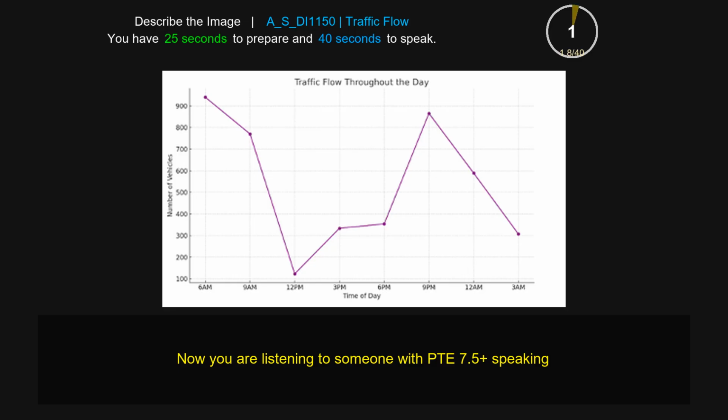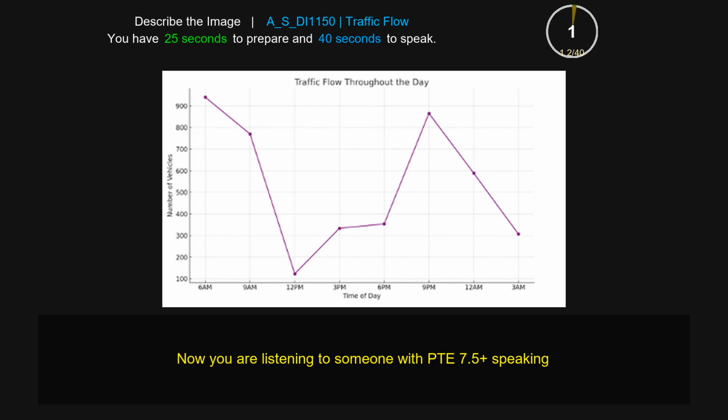The image gives information about the traffic flow. The image also includes traffic flow throughout the day. The x-axis represents time of the day and the y-axis represents number of vehicles. In the x-axis, we can see the time from 6 a.m. to 9 a.m. to 12 p.m. until 3 a.m. In the numbers, we can see 100, 200, 300, 400, and 500. It overall represents the traffic flow.